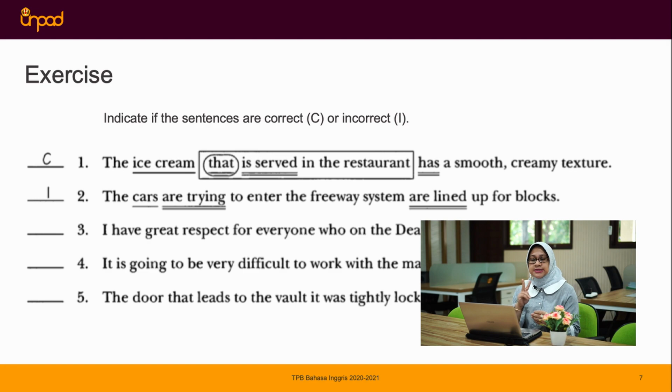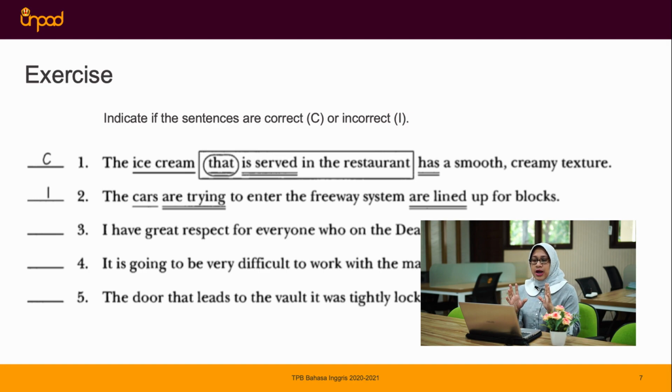What about question number 2? The cars are trying to enter the freeway system are lined up for blocks. What does the sentence miss? You need to identify it.